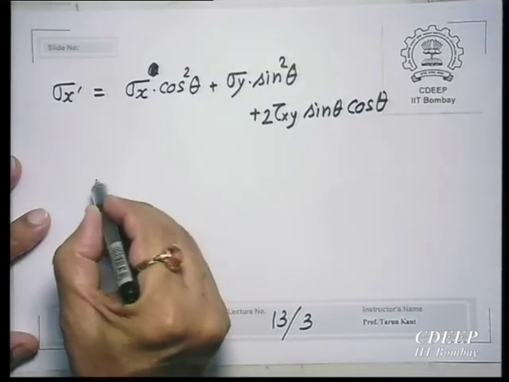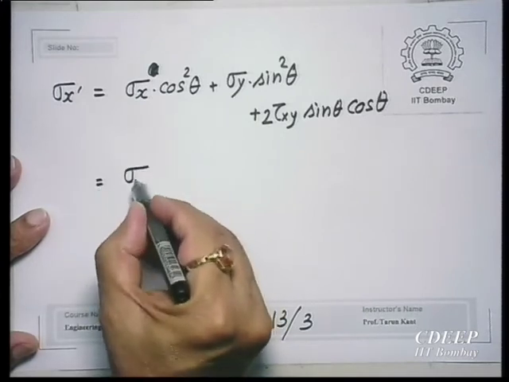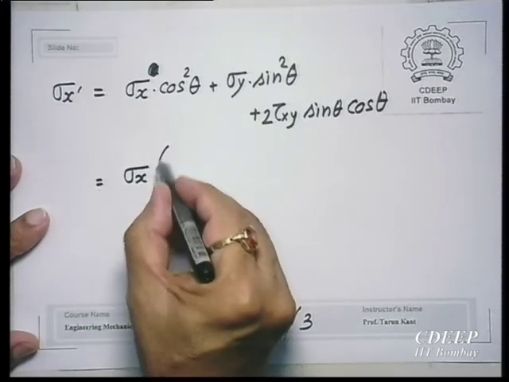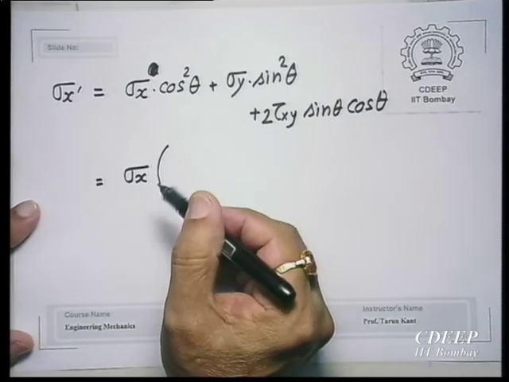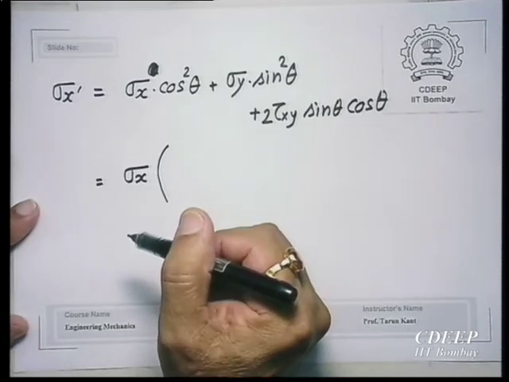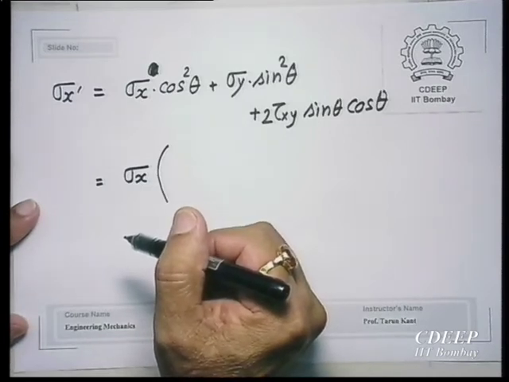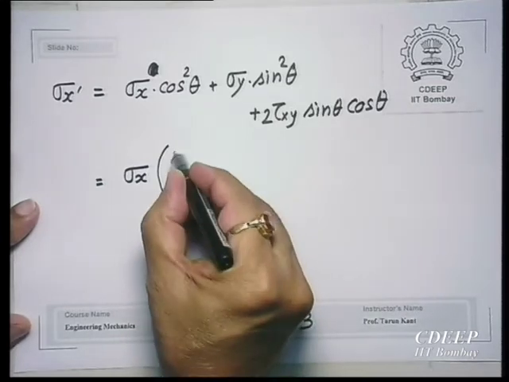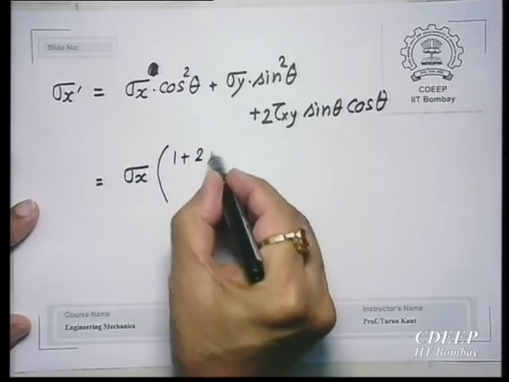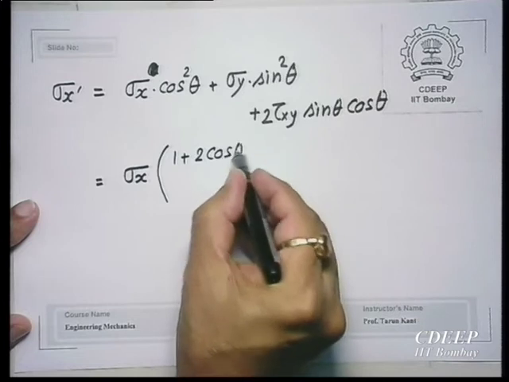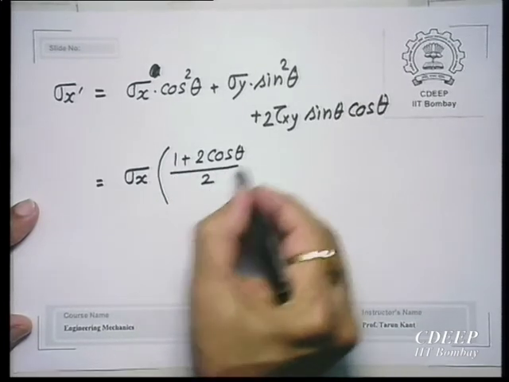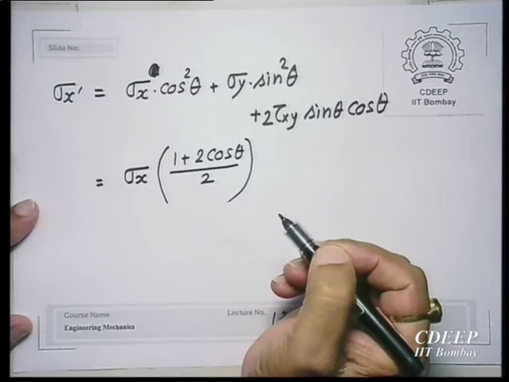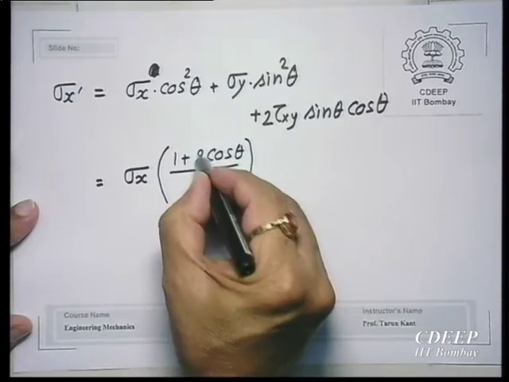Now, we can write down everything in terms of two angles. Cosine 2 theta equal to 1 minus 2 cos square theta, so it will be 1 plus cos 2 theta.